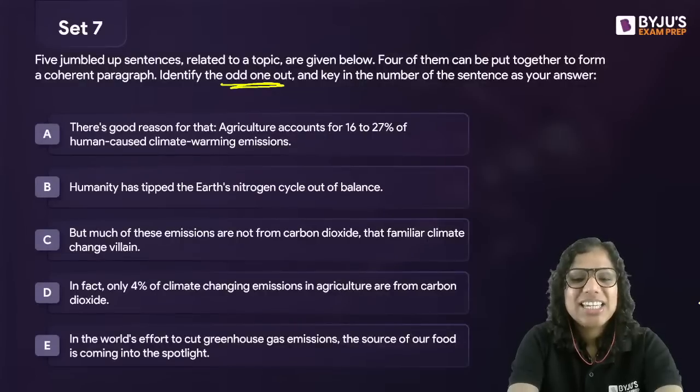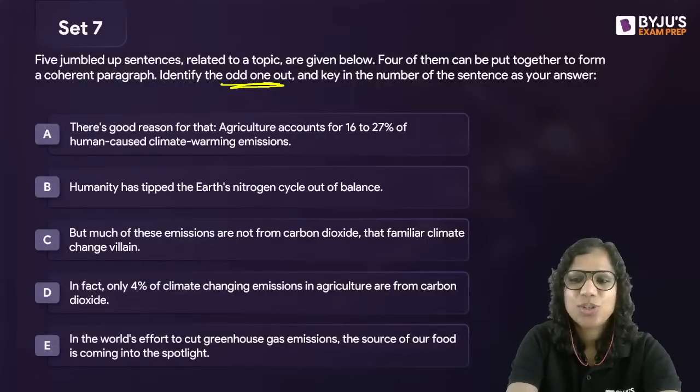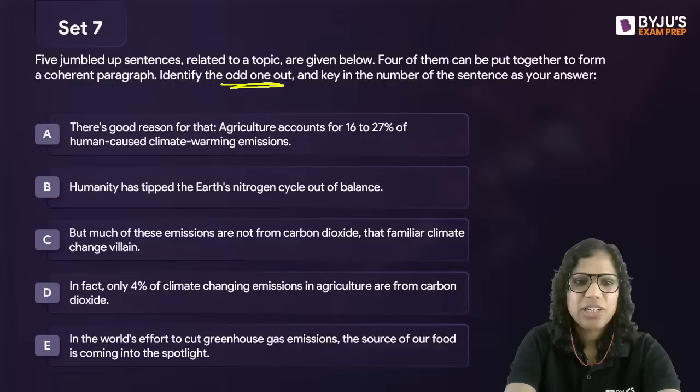All right, let's have a look at set 7 then. Chalo, let's see what you say about it. ठीक है निशा, ये वाला मैं हिंदी में भी बता दूंगी.